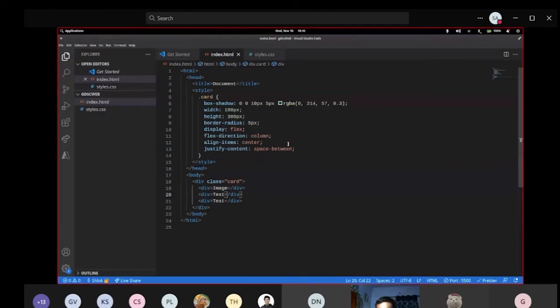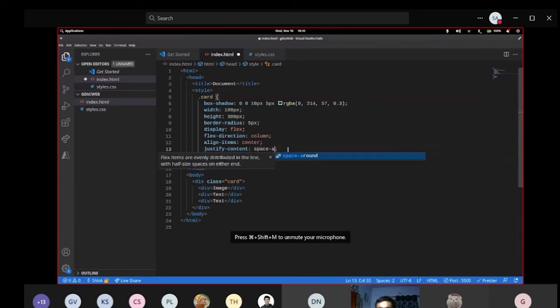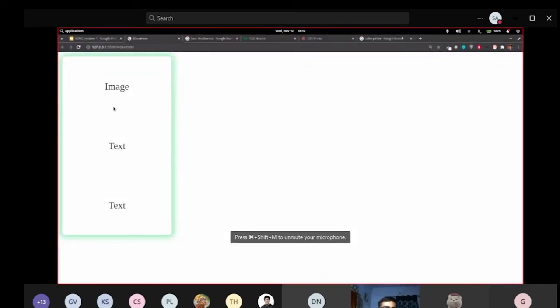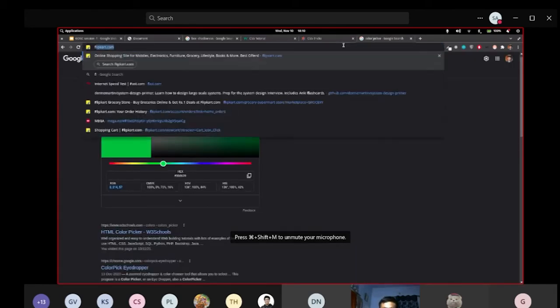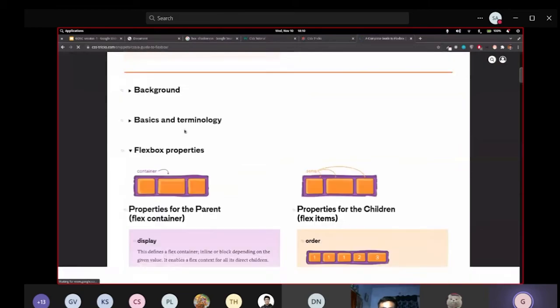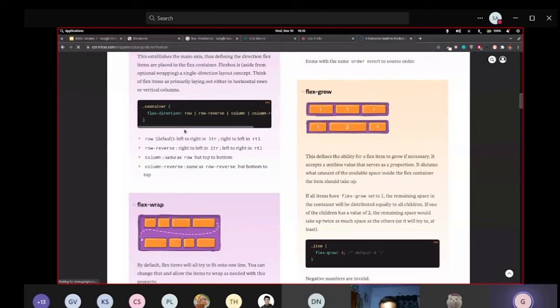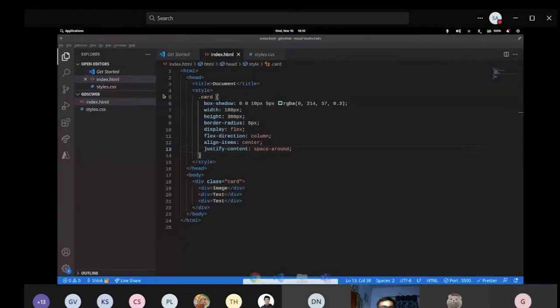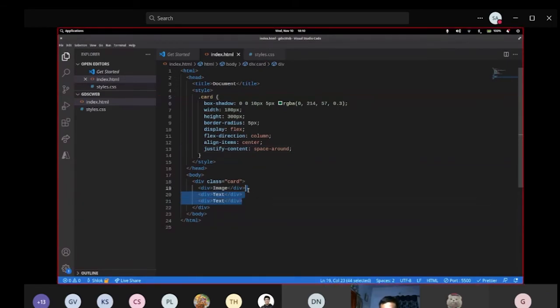I remove those now, but I want to achieve a proper alignment, so I'll use space around. So what it is going to do, it is going to equally align all those elements. So you can find a whole lot of properties using flexbox. This is like a Swiss knife for flexbox for these alignment things. Okay, so this is a basic thing. Now let me remove this thing.